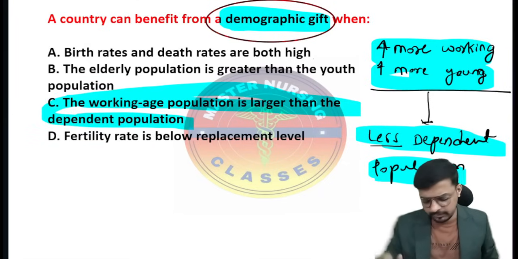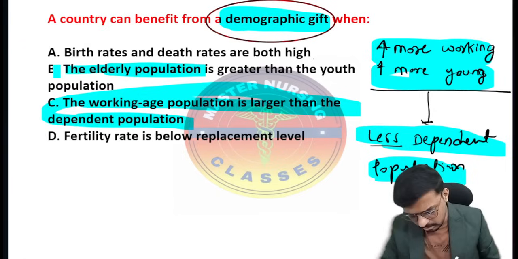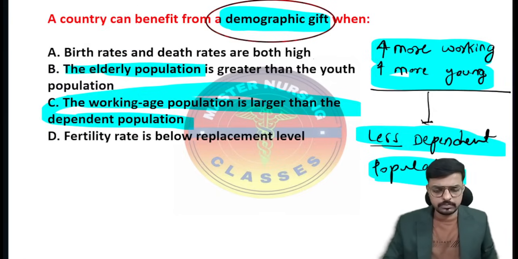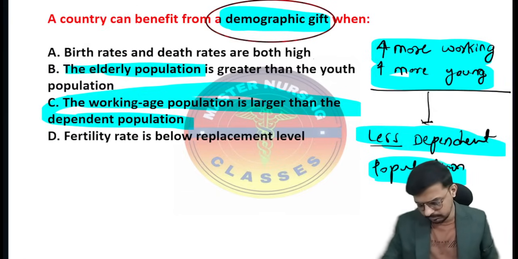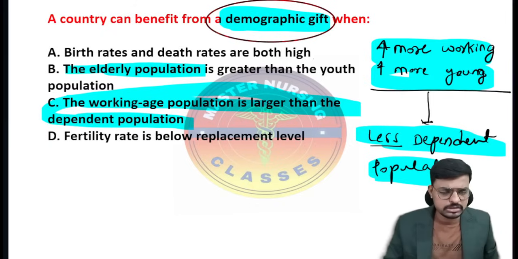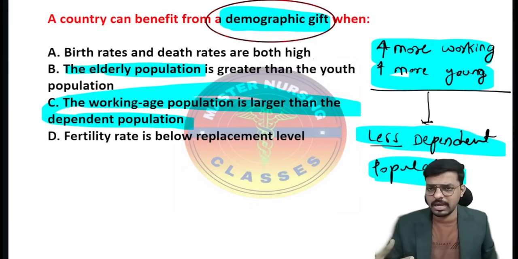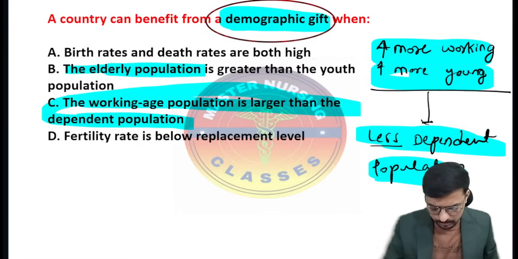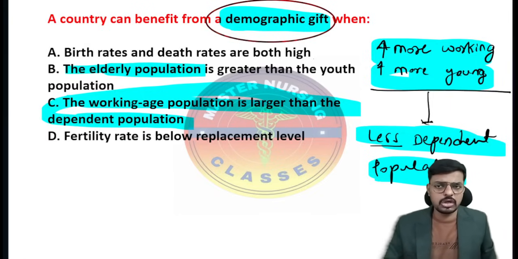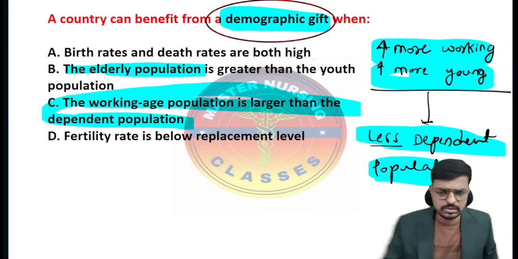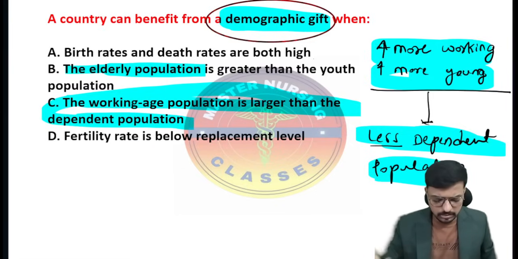If the elderly or old age population is more as compared to the working population, meaning consumers are more than creators, users are more than the creators or makers, then it is called the demographic liability. That is not the gift, that is the demographic liability. Very important, keep in your mind: if the old age population is more than the young age population, or the dependents are more than the creators, that is what we call the demographic liability.